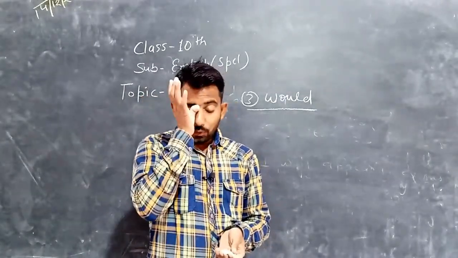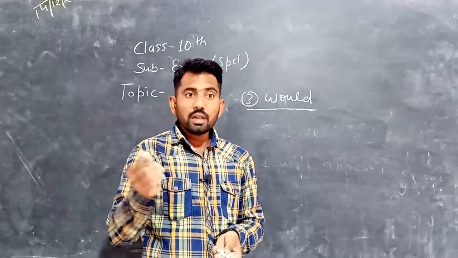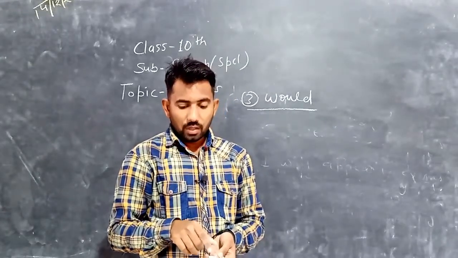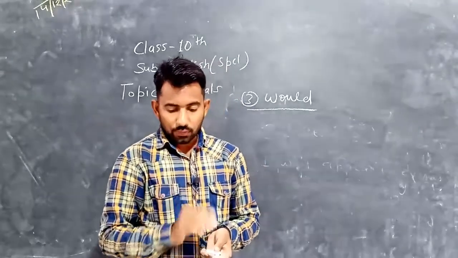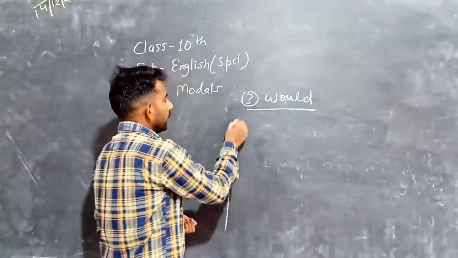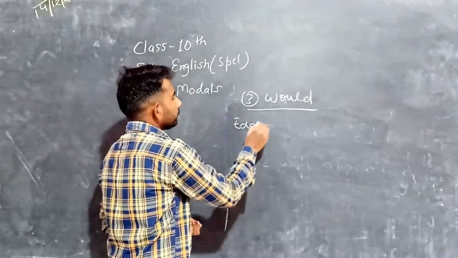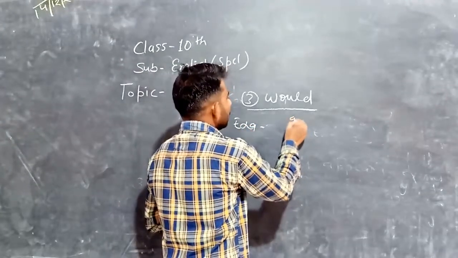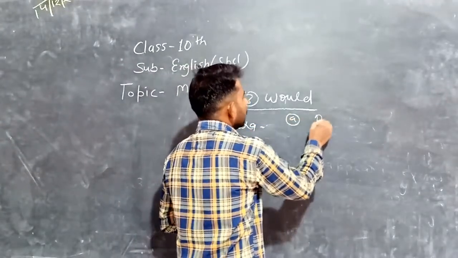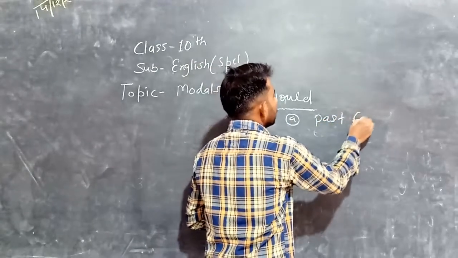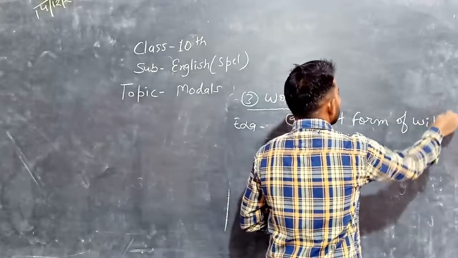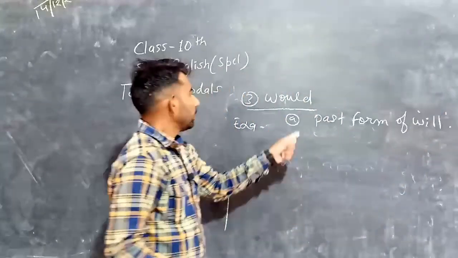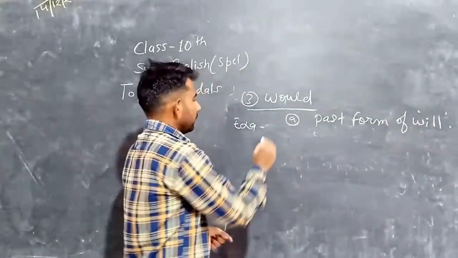Whenever we talk about the future in past tense, we can use would in place of will. Example, past form of will.